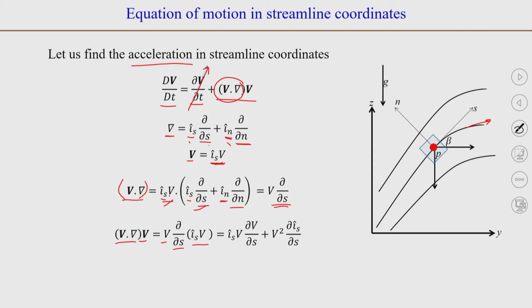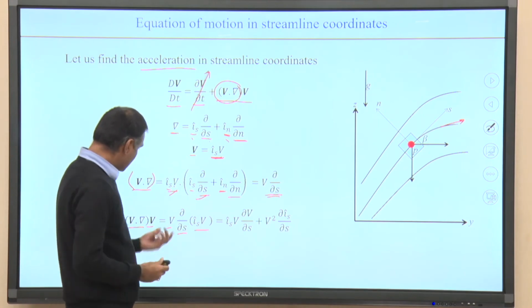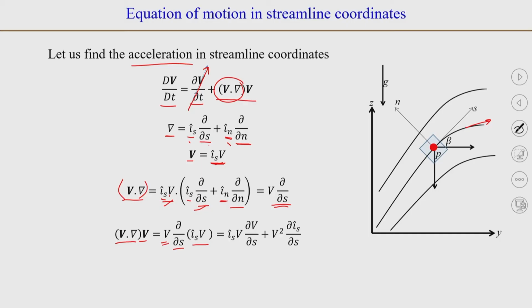Remember, we did a similar exercise for the unit vectors in the cylindrical coordinate system. So, we can write v, and when we differentiate i_s v, we differentiate this product. We can write i_s into v times the derivative of v with respect to s, so ∂v/∂s. Next, we can write v into v, which is v square, times the derivative of i_s with respect to s, so ∂/∂s of the unit vector i_s.